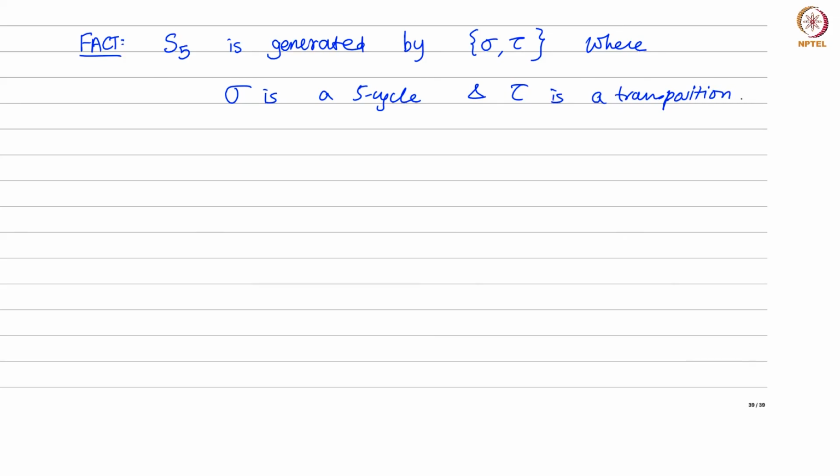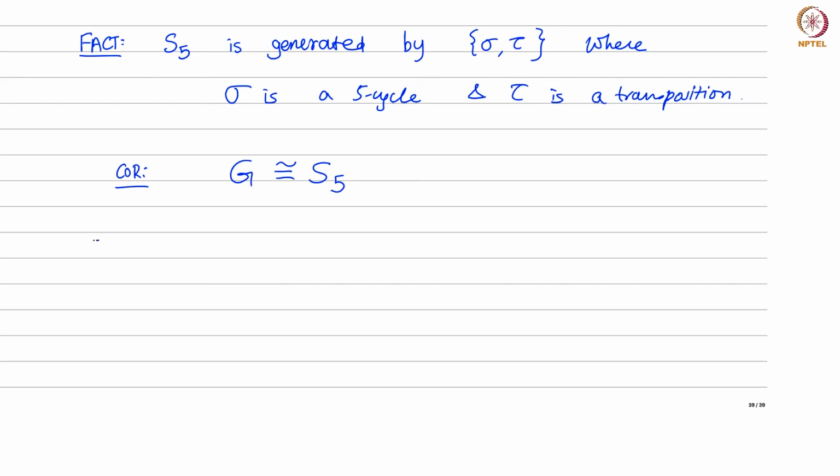So with this fact, one is more or less done. So let's accept this without proof. It's rather easy to prove this. Now what this implies is that G contains both a 5-cycle and a transposition, so there is no other way out. It's got to be the entire group S5.